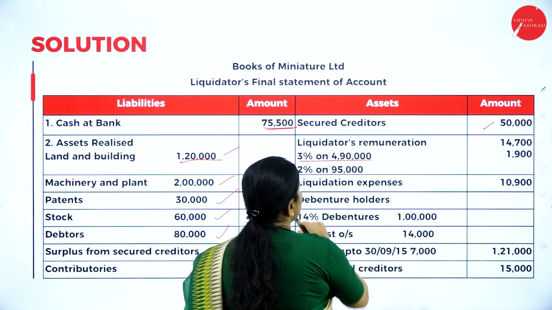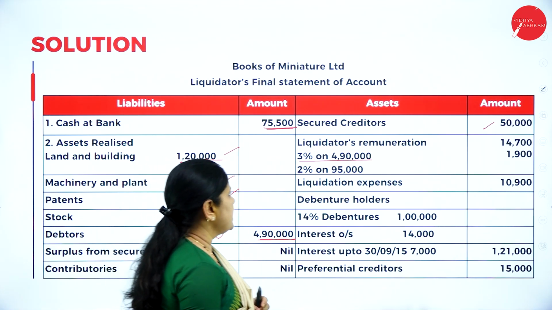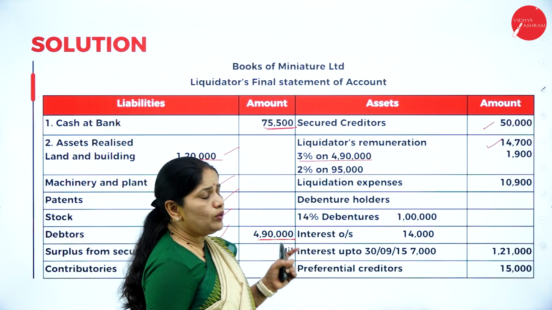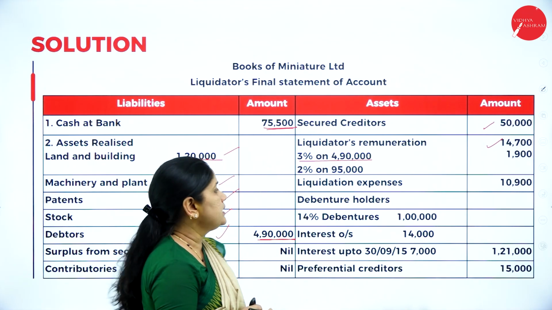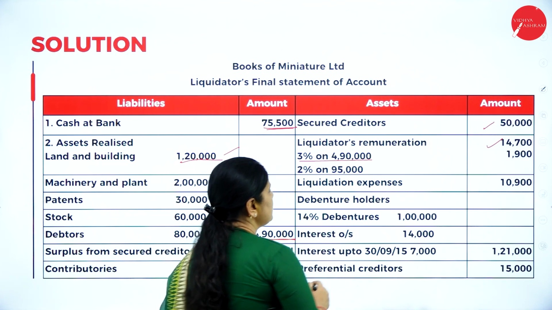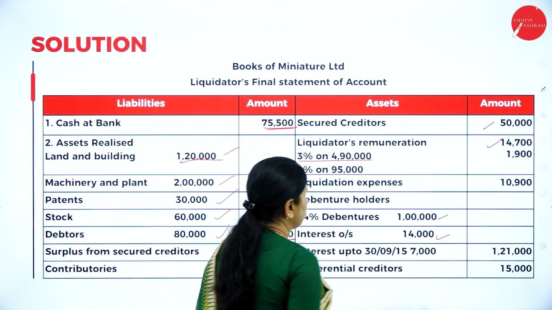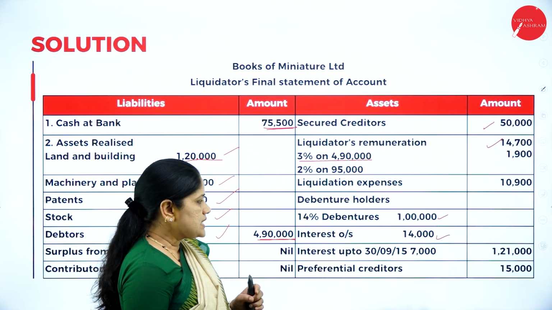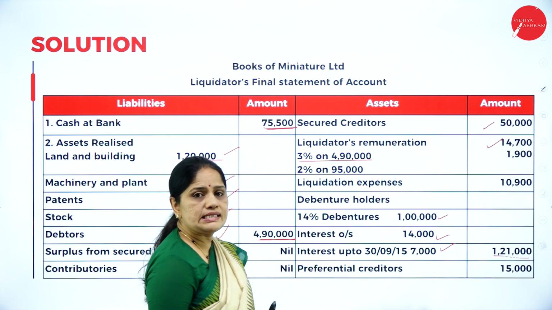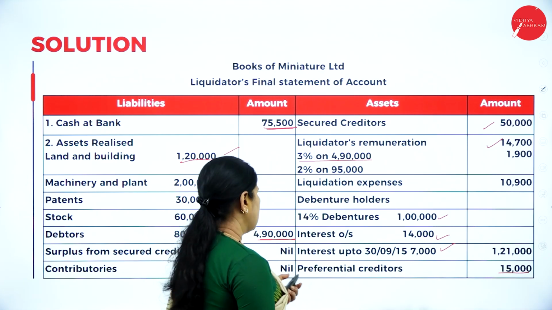Liquidator's remuneration 3% on 4,90,000. So on the asset realized, I am calculating 3%. That comes up to 14,700. Then 2% on amount paid to unsecured creditors. So liquidation expenses 10,900. Debenture holders, the value of debentures is 1 lakh. Interest is 14,000 outstanding. For the next 6 months, the interest is 7,000. So the total amount payable to the debenture holders is 1,21,000.